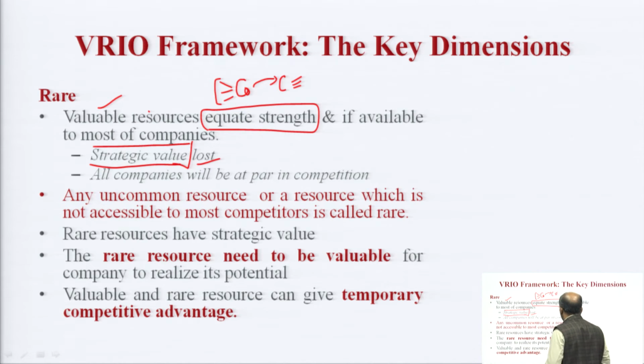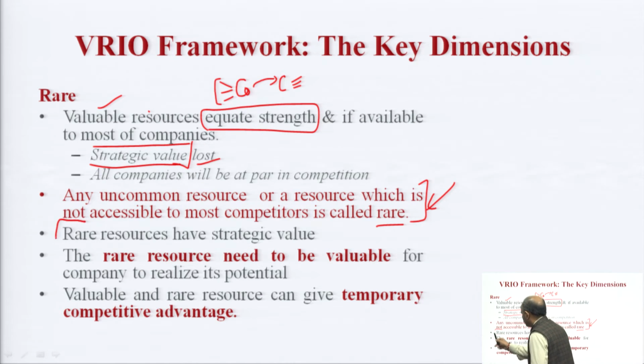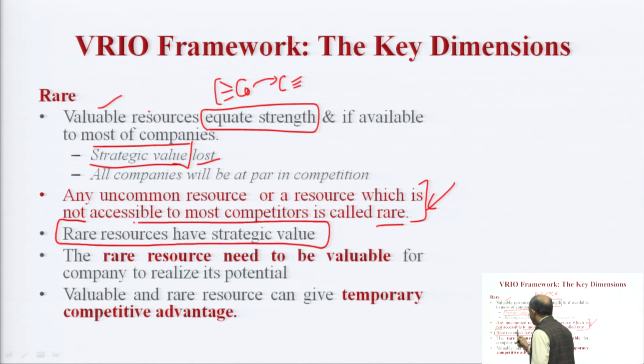Any uncommon resource, or a resource which is not accessible to most competitors, is called rare. That is the criterion to check rarity in a resource. To check rarity, just look at whether the resource in question is accessible to my competitors or not. If it is not accessible, obviously it is rare. Rare resources have strategic value. All of us are very clear about this. Something which gives me advantage and is not available to my competitor will give me some strategic value.